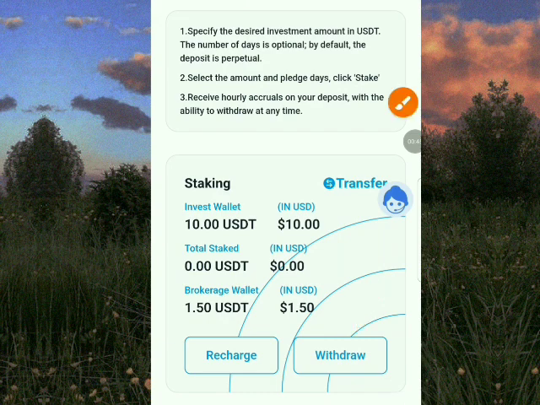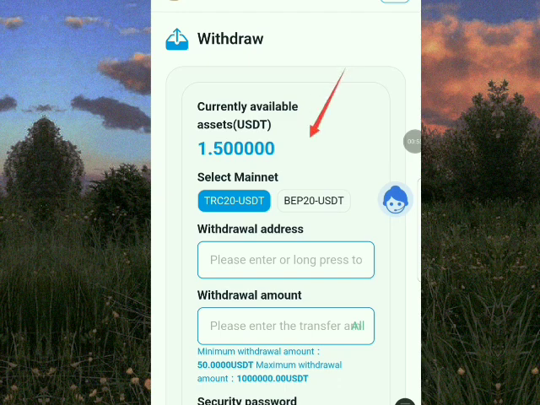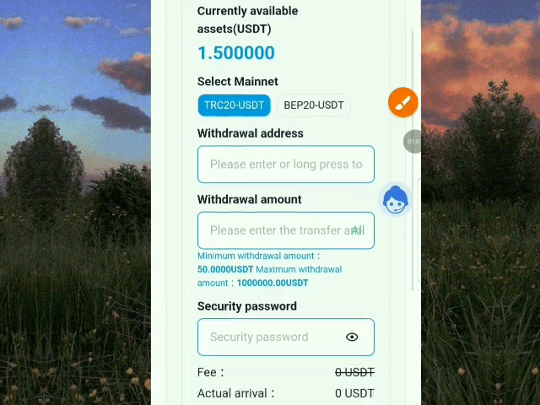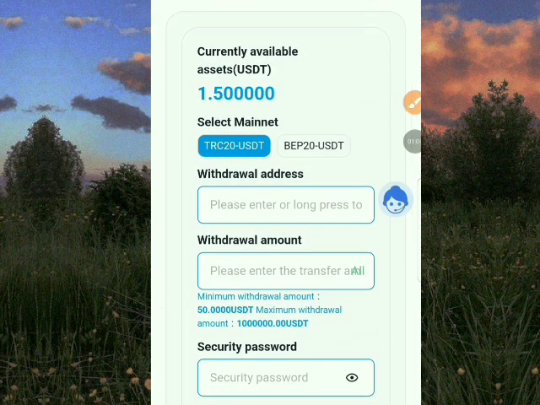All you just have to do is when you click on withdrawal, it takes us to this interface. You can see my USDT have appeared, how much I have in this platform. So I just have to input my address, withdrawal address, the withdrawal amount, my security password. Remember your security password once you are registering on this platform, because you'll be needing it for your withdrawal.